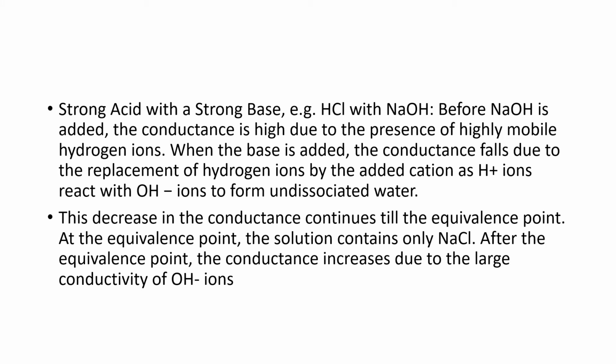Now come to types of conductometric titrations under acid base. The first one is strong acid with a strong base. Example, you can take hydrochloric acid versus sodium hydroxide. Before sodium hydroxide is added, the conductance is high due to the presence of highly mobile hydrogen ions.